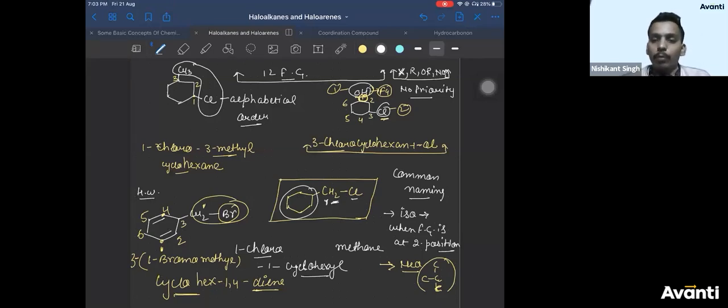Wait, Adesh, tell me. For both double bond, I mean 1 and 3 double bond. You are trying to say this. One. Are you trying to say this? 1, 2, 3. Are you trying to say this, Adesh?